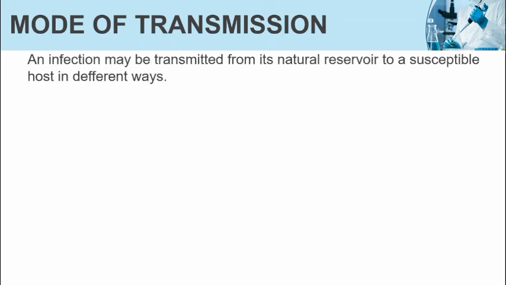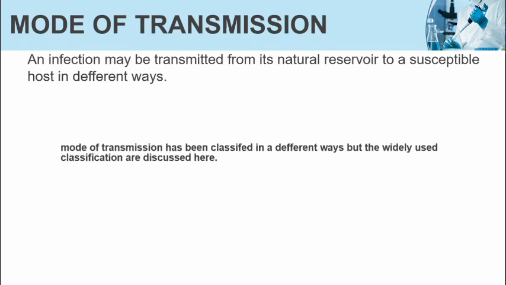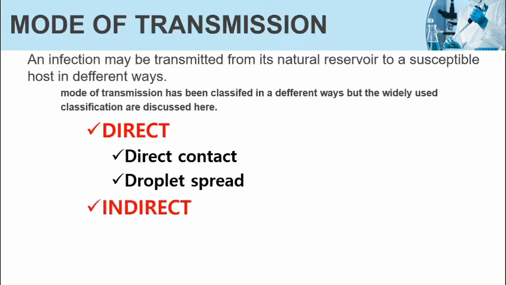Then we will talk about mode of transmission. An infection may be transmitted from its natural reservoir to a susceptible host in different ways. Mode of transmission has been classified in different ways, but the widely used classifications are discussed here. We have two major types, direct and indirect mode of transmission. In direct mode of transmission, we have direct contact and droplet spread. In indirect mode of transmission, we have airborne, vehicle-borne, and vector-borne.